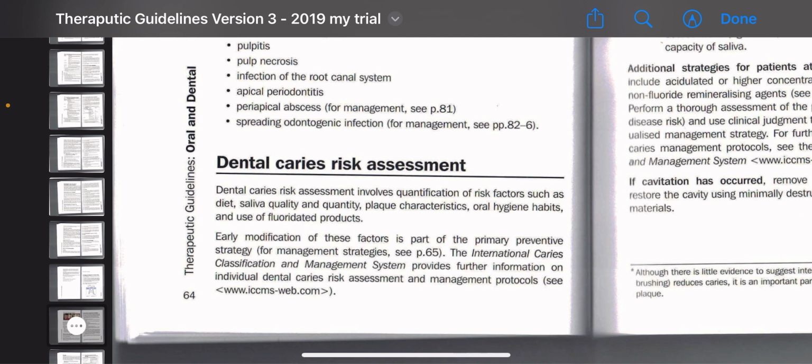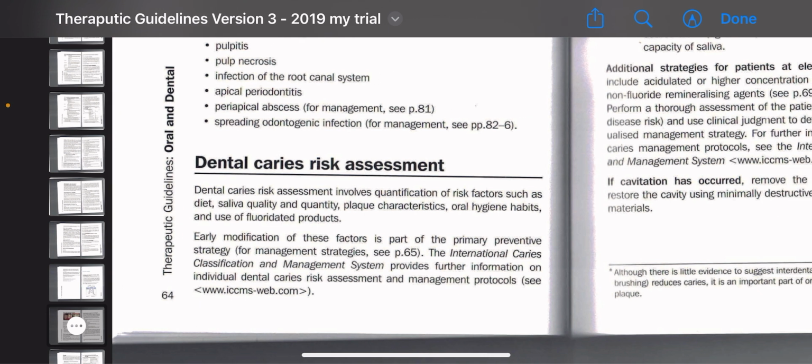This is very, very important for recurrence of disease and initiation of new disease. Early modification of these factors is part of a primary preventive strategy.